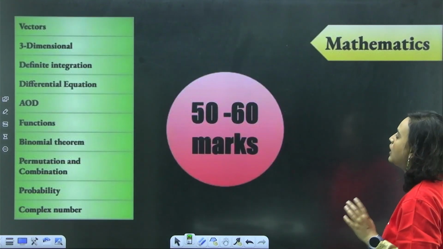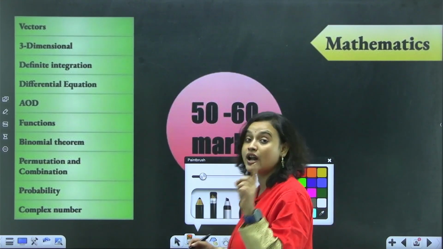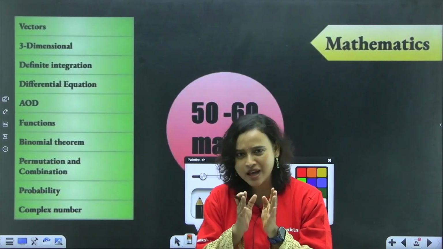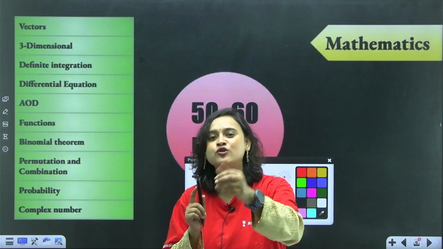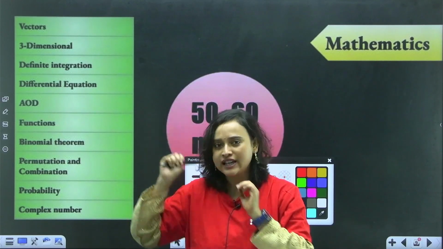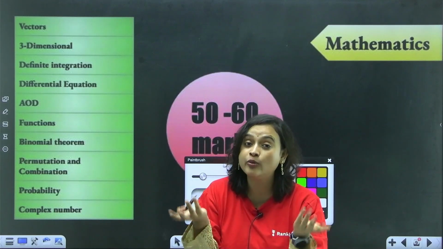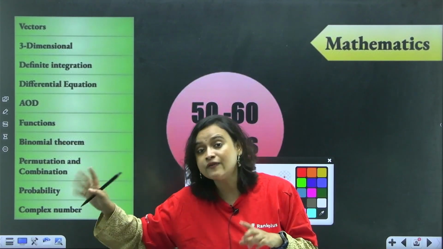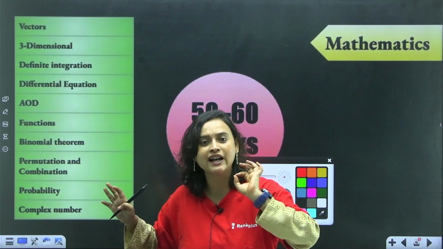Now let me tell you about the must-do chapters. Which are the chapters that you are not going to skip? You must do them. Also, I'm pretty sure that some of you know that in mathematics, if you want 99 percentile, you just have to do 15 questions. Suppose there are 30 questions, out of 30 you are only going to do 15. So suppose if there are 25 questions this time, then you just have to do 12 to 13 questions and you will probably be getting 99 percentile.